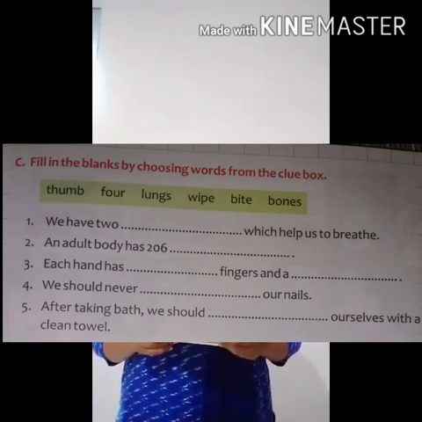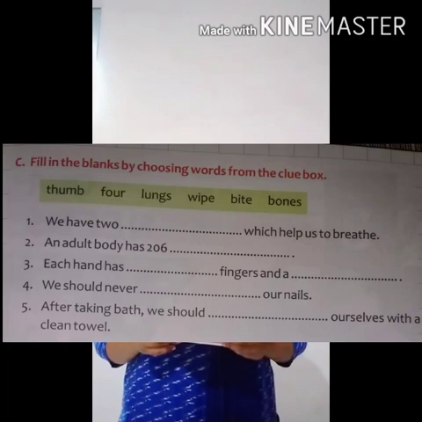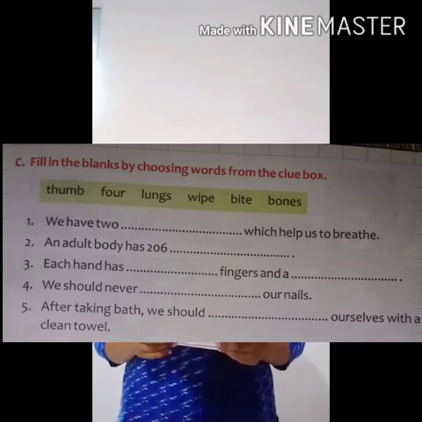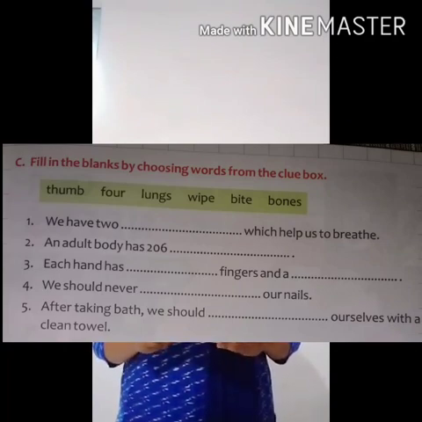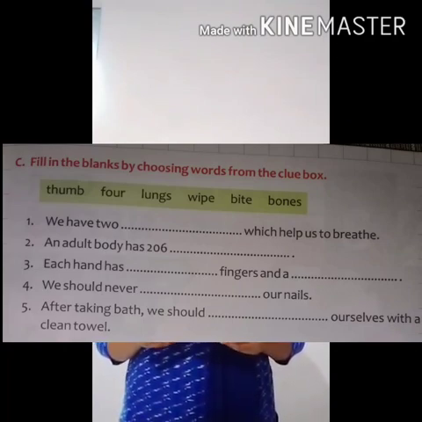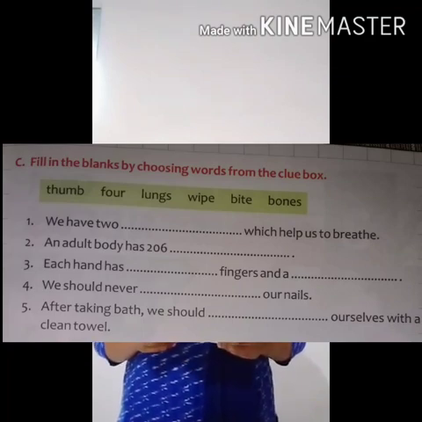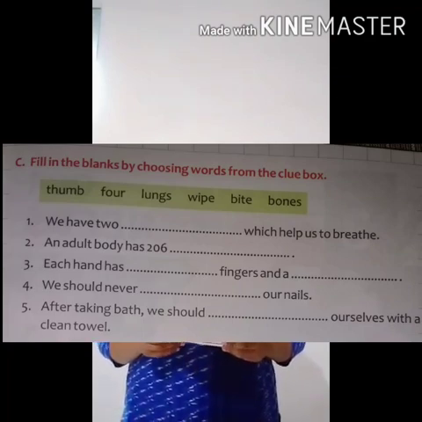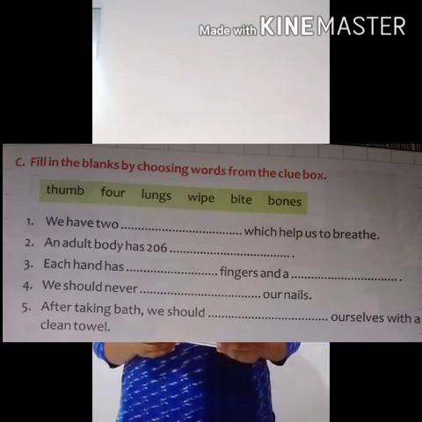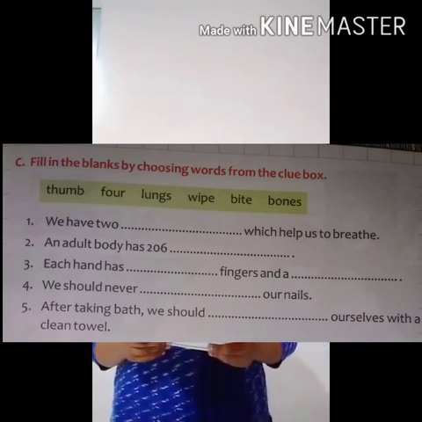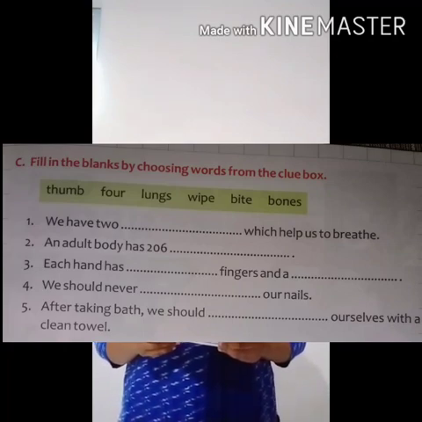Second, an adult body has 206 dash. The answer will be bones. Third, each hand has dash fingers and a dash. So the first blank is 4. The second blank is thumb.